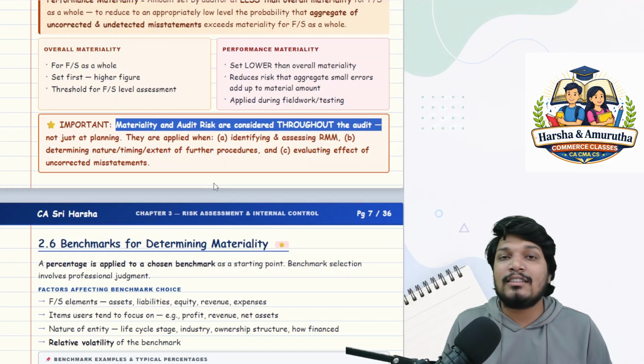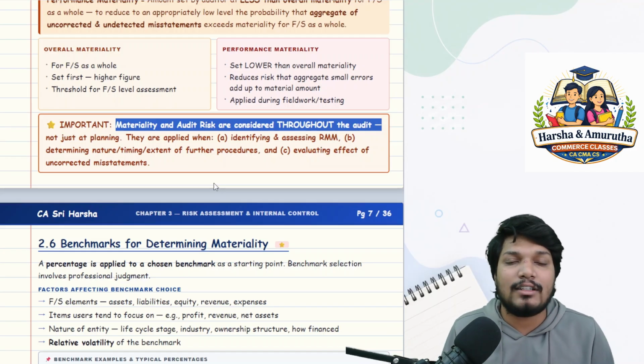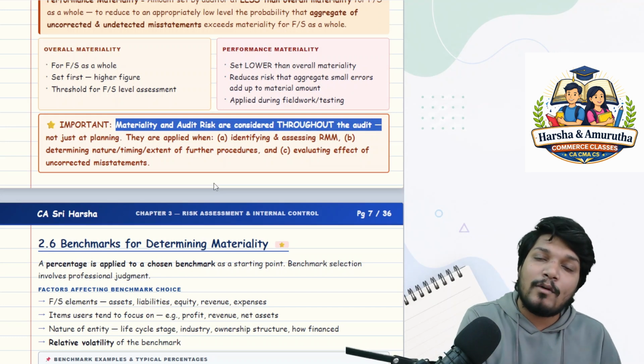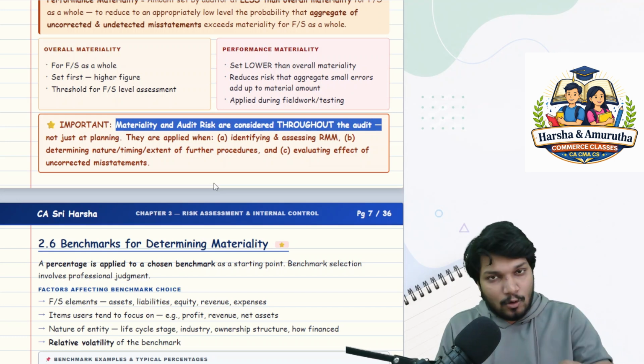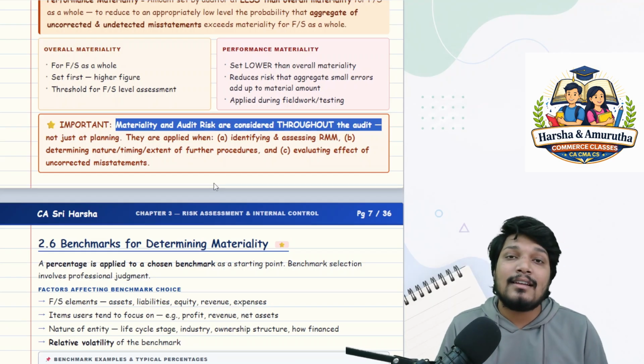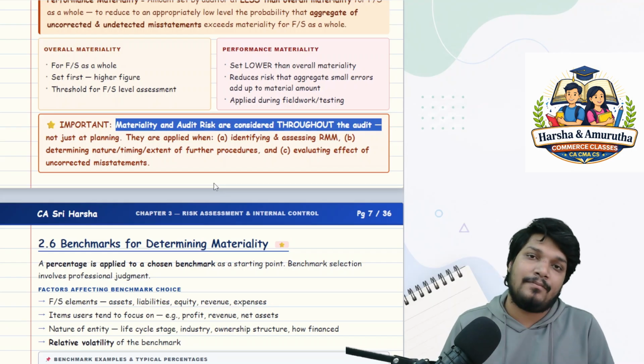Detection risk is whose risk? Detection risk is the auditor's risk. When you combine all those three and multiply them, that forms audit risk. The auditor's objective is to reduce or lower the audit risk, so that when he gives his opinion on the financial statements, the risk that he has given an inappropriate opinion is lower.